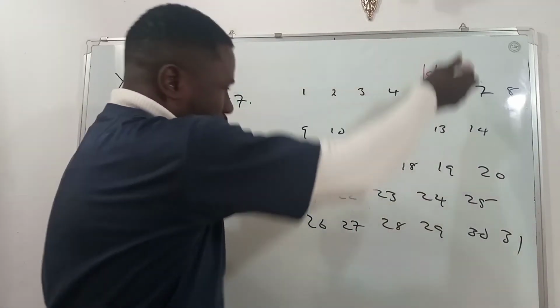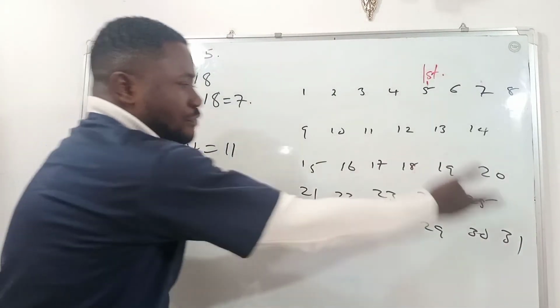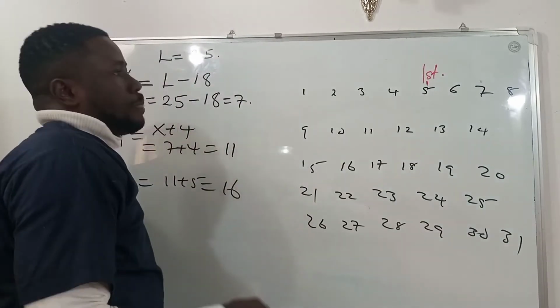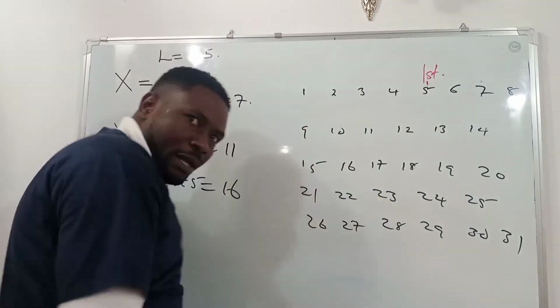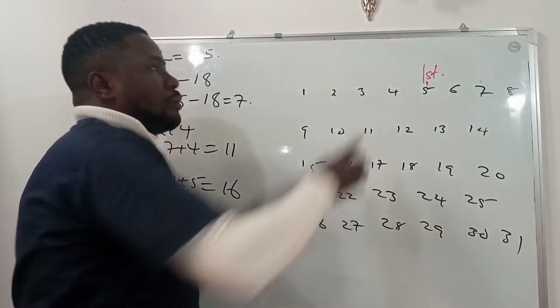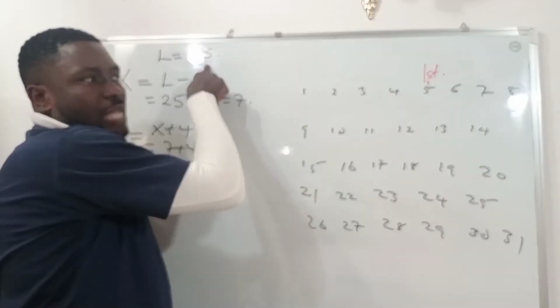Say this is a month that has 31 days; it doesn't matter even if it is 30 days. We are saying that the woman started bleeding on the 5th day of that month. This will be the beginning of our 25-day menstrual cycle.